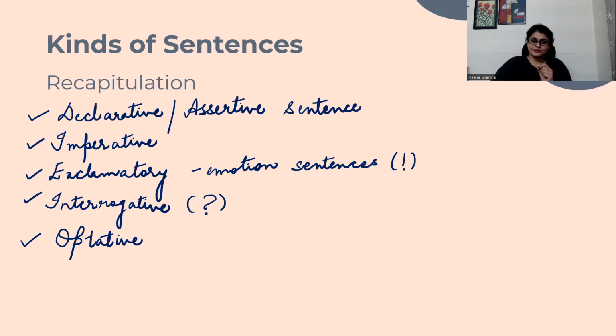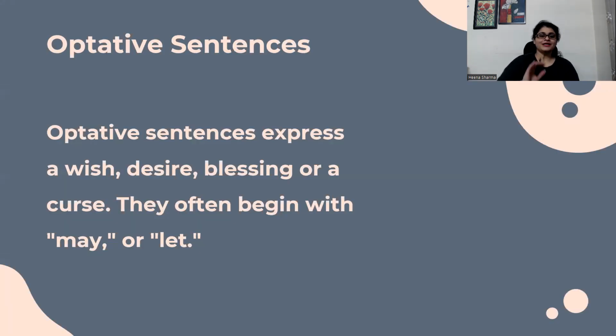So, in case you are taught optative sentences at school, this is the best thing for you to do right now. Optative sentences express a wish, desire, blessing, or a curse. What is a curse?